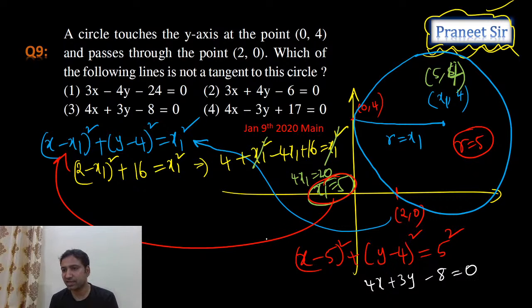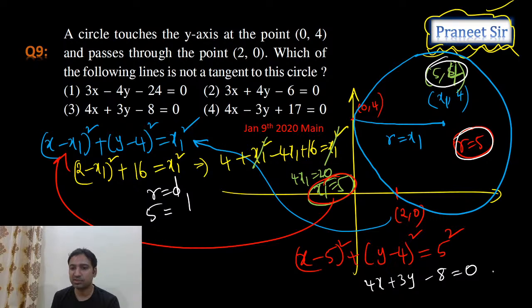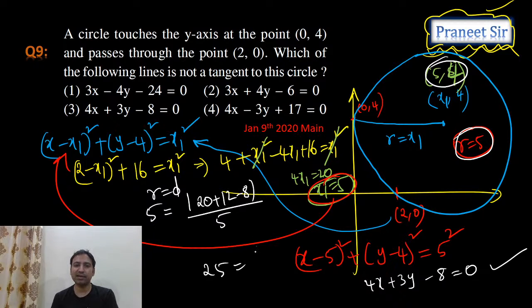What is the condition for tangency, guys? Condition for tangency is r is equal to d. The r value we know, just now we calculated, which is equal to 5. And now let's calculate distance d from the center (5, 4) to this third option line. So tell me what we get. (20 plus 12 minus 8) by 5. So when we cross multiply this, 25 is equal to 32 minus 8. 32 minus 8 is 24, guys.